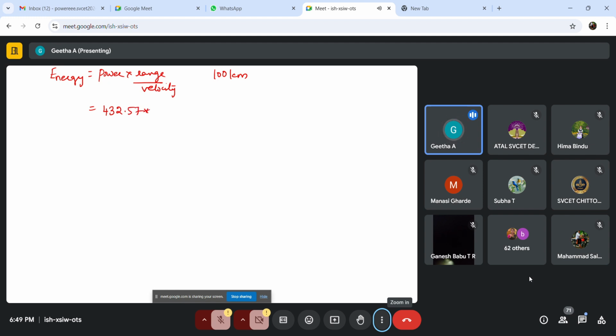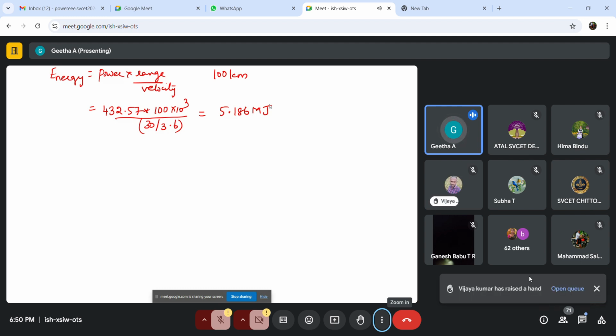So energy is equal to the power we found in the previous step, 432.57, and the range we have assumed as 100 kilometers, so 100 into 10 power 3, and velocity is 30 divided by 3.6. So we get 5.186 megajoule. So the actual energy for that given velocity is 5.186 megajoule. This is the total energy in terms of joules.